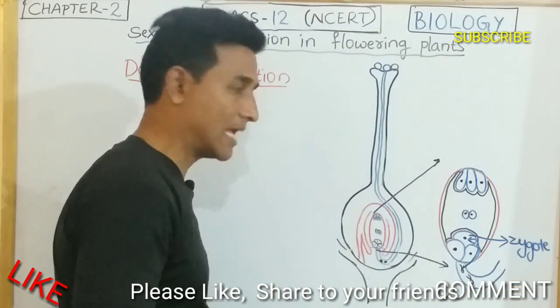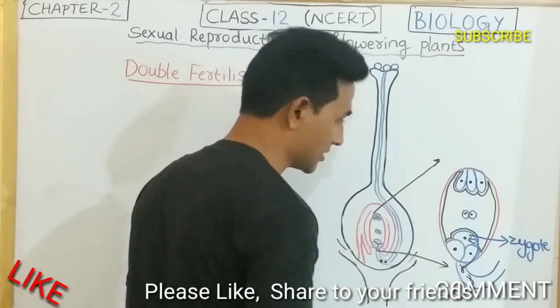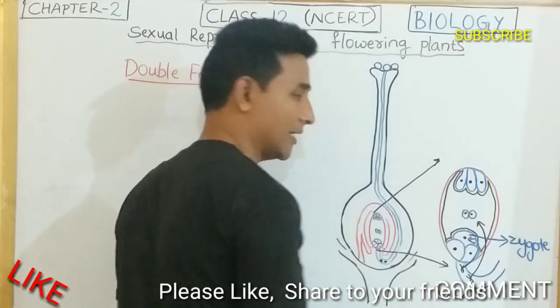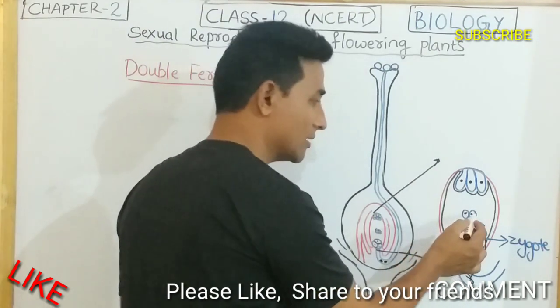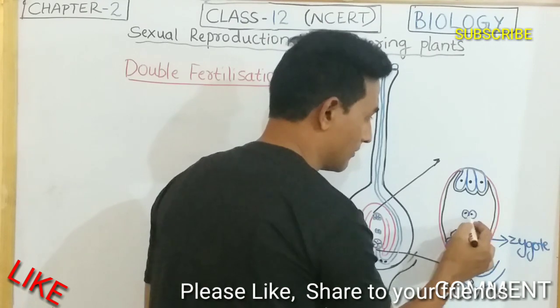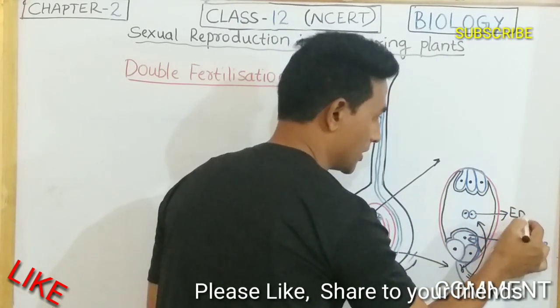And the second male gamete which is released now reaches the central cell and fuses with the secondary nucleus. And finally, there will be the formation of endosperm.